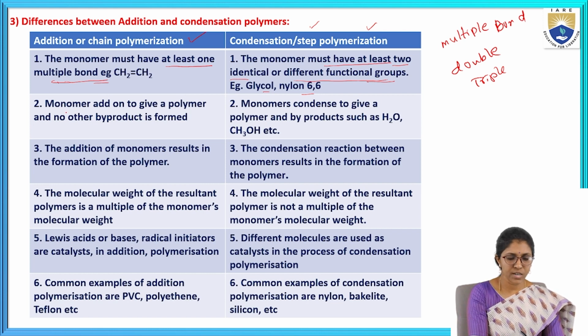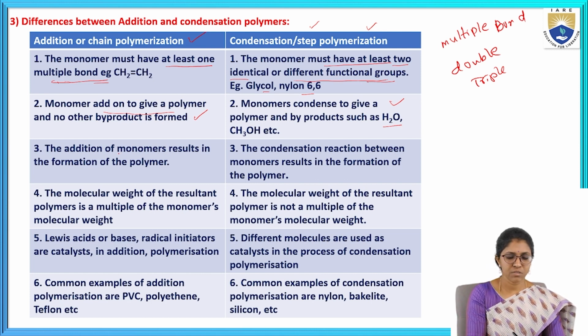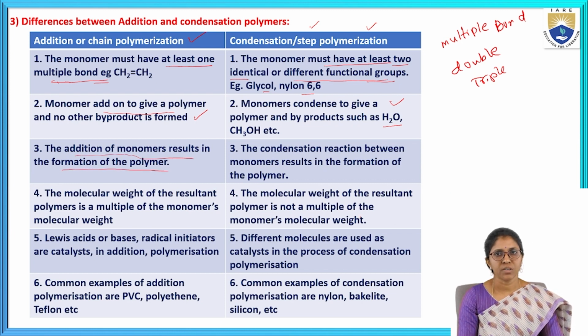In addition polymerization, monomers add on to give a polymer and no byproduct is formed. In condensation polymerization, we can get byproducts such as water and methanol. In addition polymerization, the addition of monomers results in formation of polymer. In condensation polymerization, the condensation reaction between monomers results in the formation of polymer.